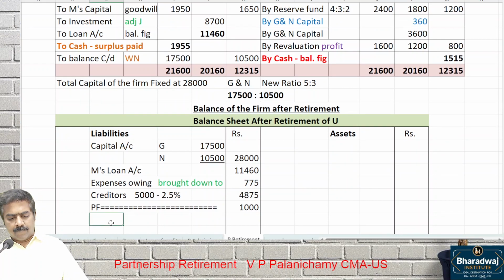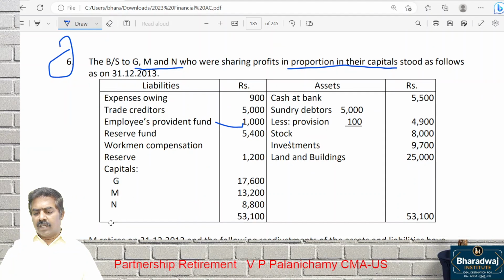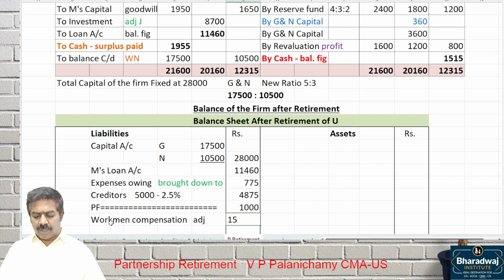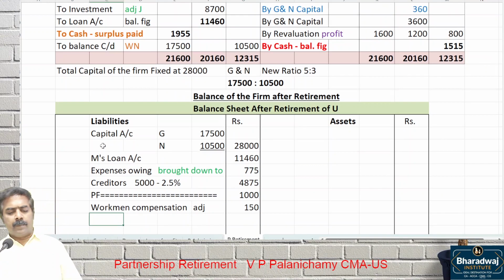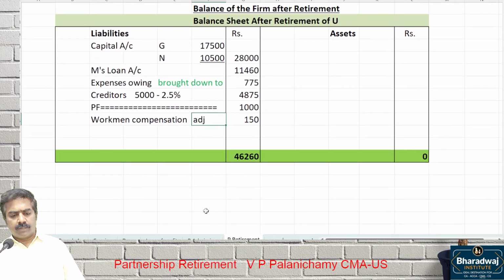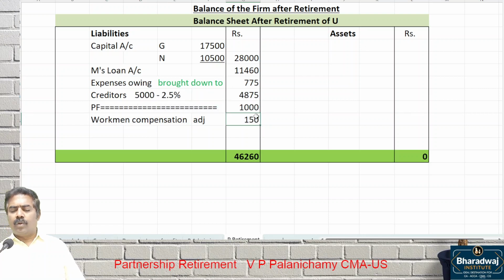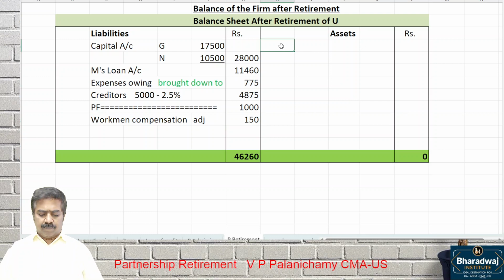Then workmen compensation. That is given in the adjustment. It is only 1,050, less revaluation account, payable 150. Workmen compensation payable is only 150. So: capital of the partners, M's loan account, expenses outstanding, creditors, PF and workmen compensation given in the adjustment.